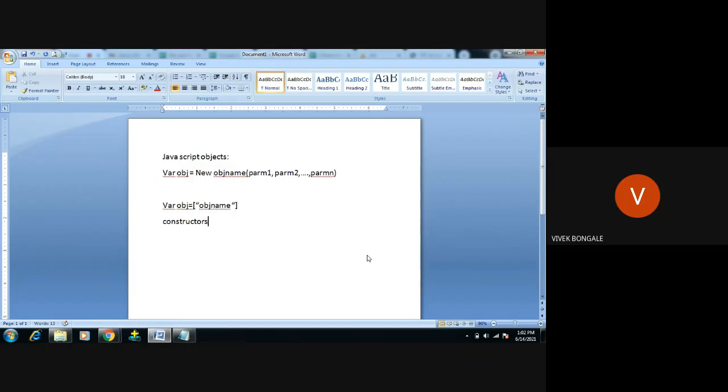I hope you guys know about constructors. Constructors are a part of a function. We can use a constructor in order to create an object in JavaScript. In order to create an object in JavaScript, you can use the constructors.